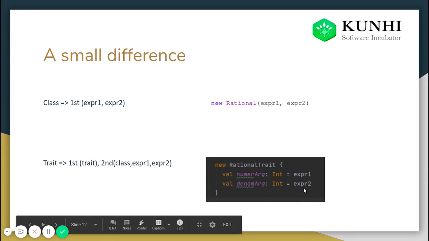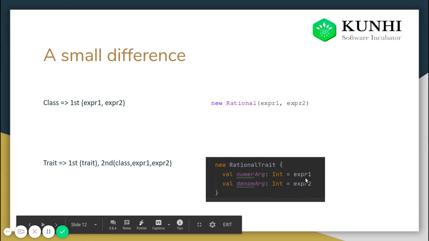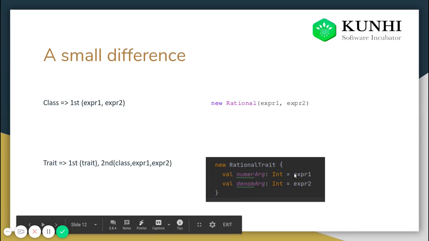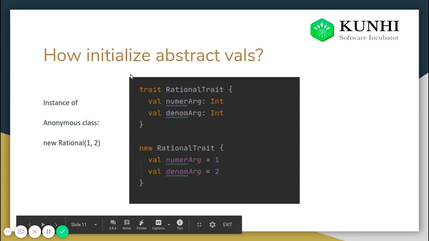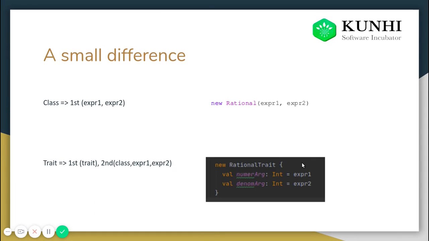It might seem a little muddy, so let me discuss it again. Whatever value we keep in expression 1 and expression 2, suppose I give a value of 1 and here I give a value of 2. In this trait, whatever variable is in it will not be initialized by 1 and 2 at first. Firstly, this trait will only get the default values of 0. It will not be initialized with these two values.